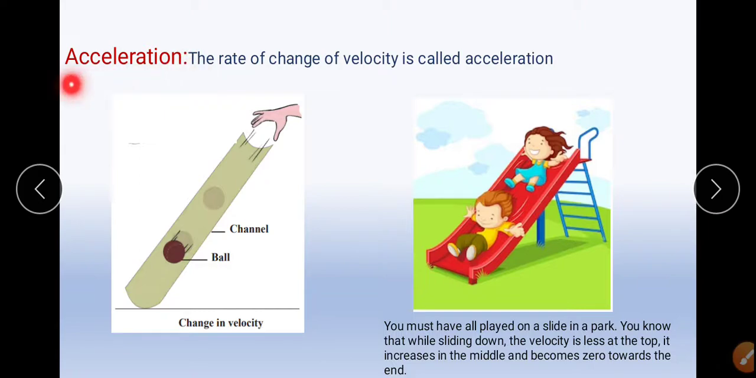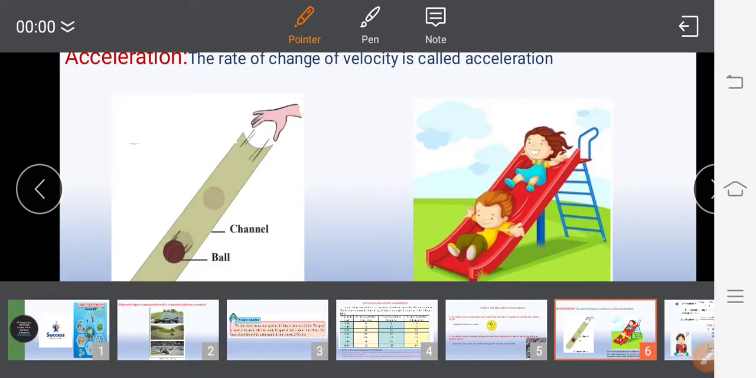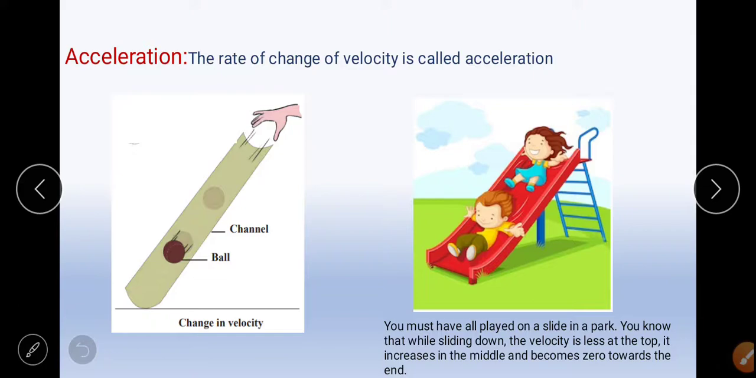After understanding the concept of uniform and non-uniform motion, we move towards the concept of acceleration. Like we define velocity as the distance traveled in a particular direction by an object in unit time, or the rate of change of displacement. We also define acceleration as the rate of change of velocity. The unit of velocity is meter per second and the unit of acceleration is meter per second square.